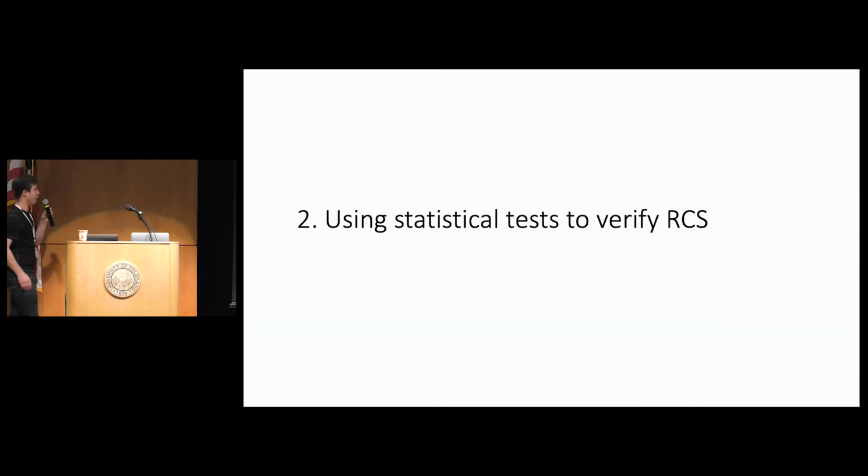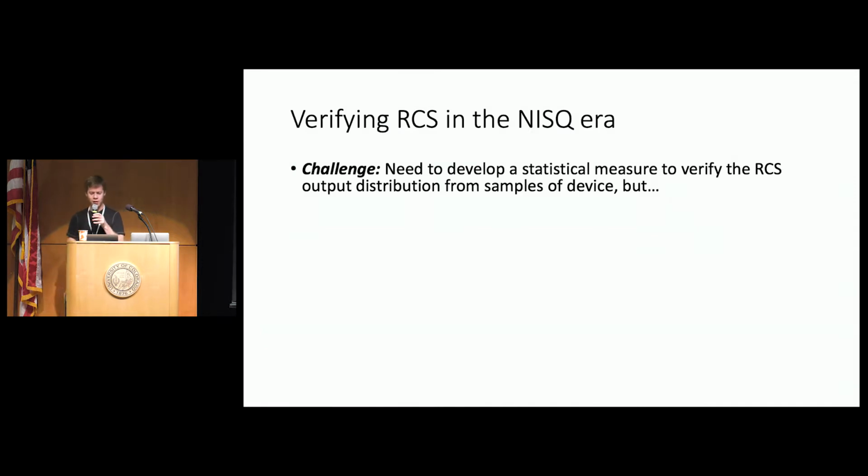Now it's not at all clear, all the technical details. I'm purposely pushing them under the rug. The reason is because I really want to also have time to cover what I see as our second contribution in this paper, which is how to use statistical tests to verify the random circuit sampling proposal for quantum supremacy. So let me tell you the challenge. We want to develop a statistical measure to verify the random circuit sampling output distribution using samples from the device.